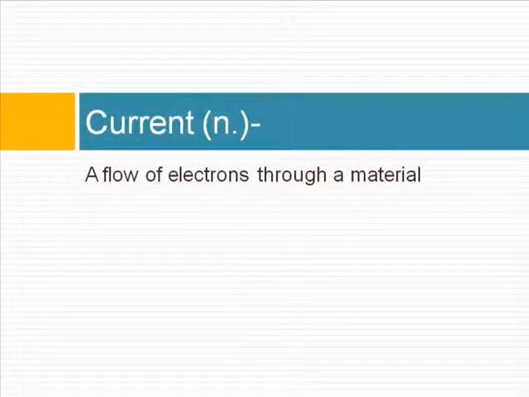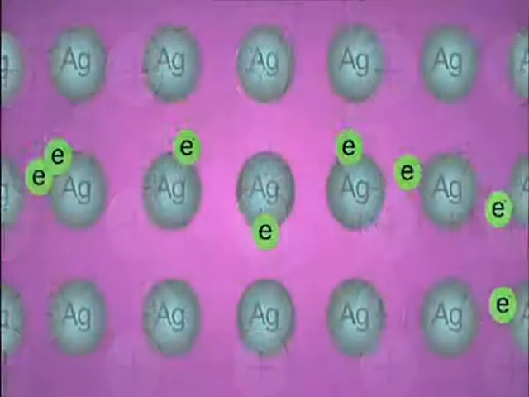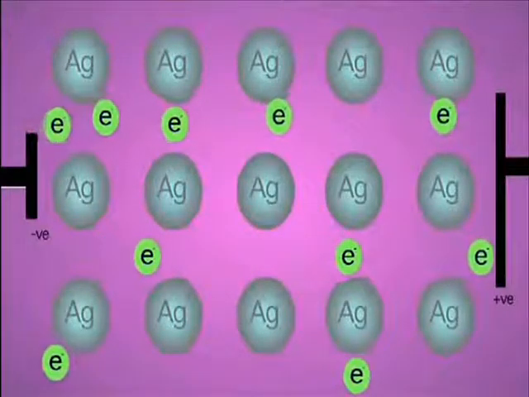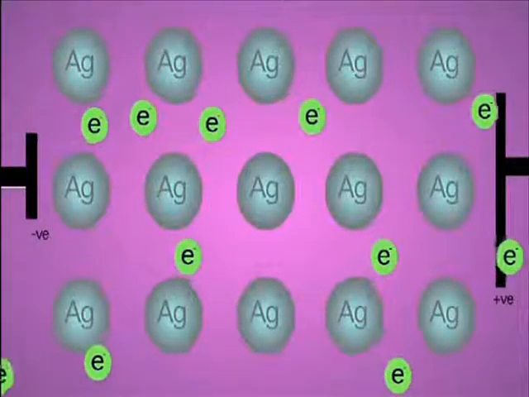Current is a flow of electrons through a material, usually a conductor. Conductors, including superconductors, consist of a periodic structure, or crystal lattice, of positively charged ions surrounded by a sea of electrons. These electrons can be pulled from one end to the other by an electric field, creating current.